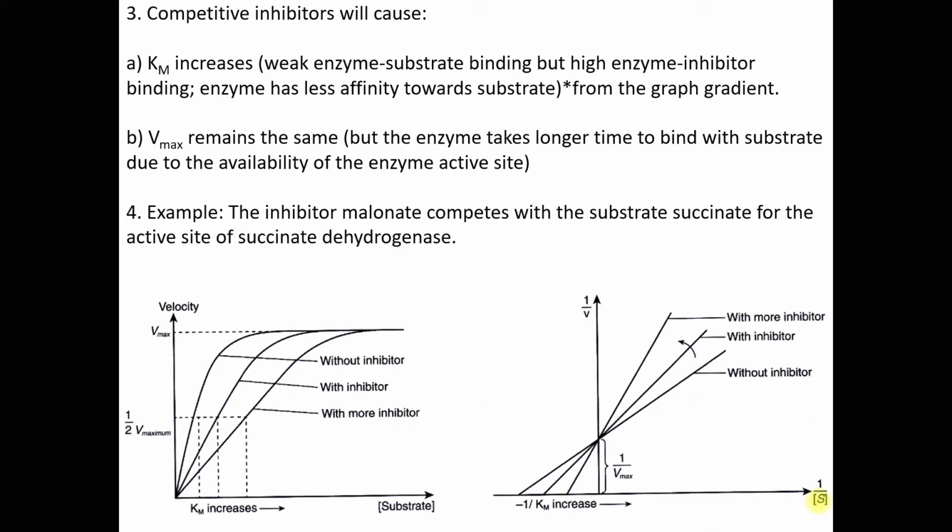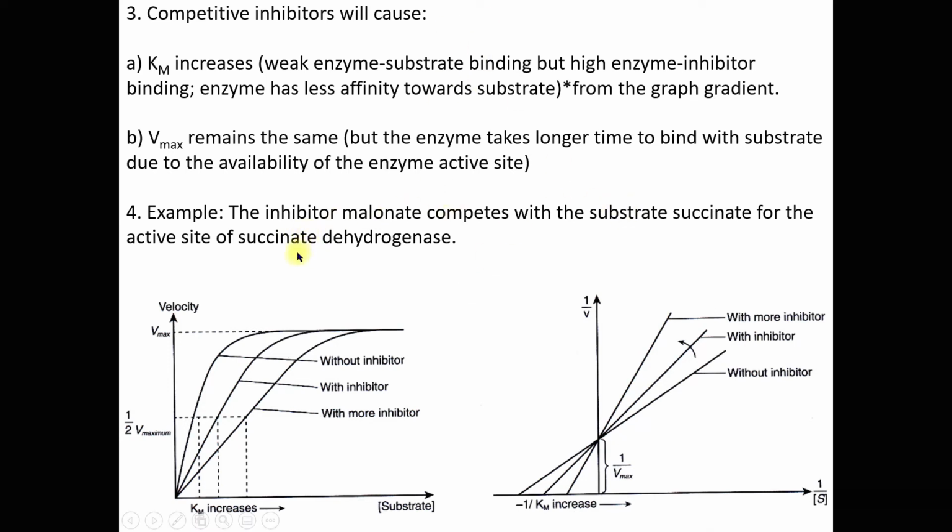Now, an example of a competitive inhibitor molecule is malonate. This malonate competes with the substrate succinate for the active site of succinate dehydrogenase. You will learn about succinate dehydrogenase in detail later in the respiration chapter. Right now we are in chapter 4, then the upcoming chapter 5. All right, no worries.